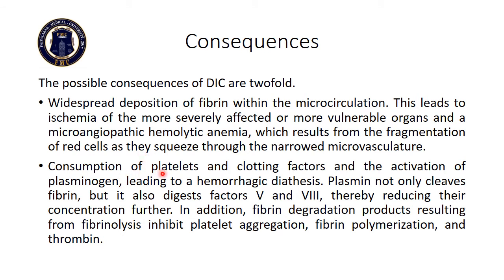Once the clots are formed, there is a consumption of platelets and clotting factors, and the activation of plasminogen, which leads to hemorrhagic diathesis. Plasmin not only cleaves fibrin but also digests factors 5 and 8, thereby reducing their concentration further. In addition, fibrin degradation products resulting from fibrinolysis inhibit platelet aggregation, fibrin polymerization, and thrombin.